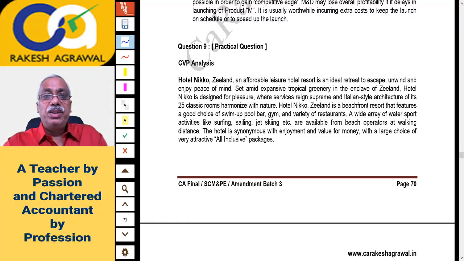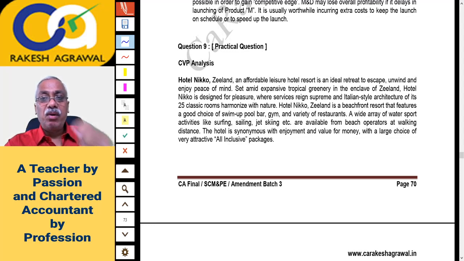An affordable leisure hotel resort is an ideal retreat to escape, unwind and enjoy peace of mind. Set amid expansive tropical greenery in the enclave of Zealand, Hotel Nikko is designed for pleasure, where services reign supreme. An Italian-style architecture of its 25 classic rooms harmonize with nature. Hotel Nikko Zealand is a beachfront resort that features a good choice of swim-up pool bar, gym, and variety of restaurants.